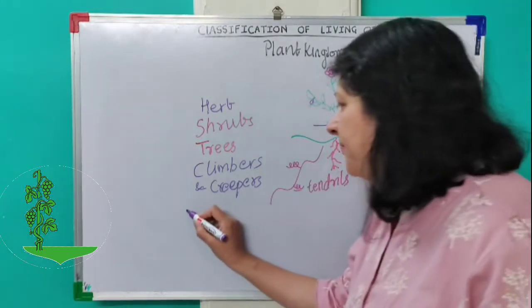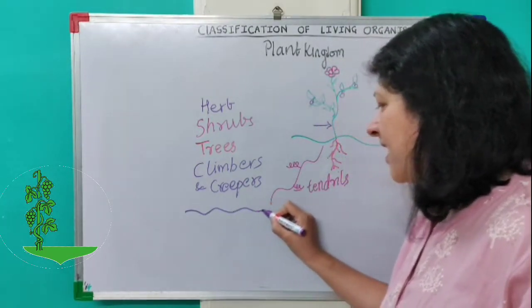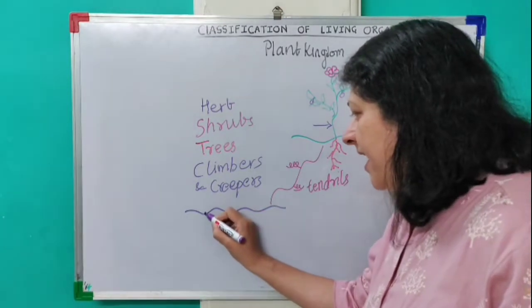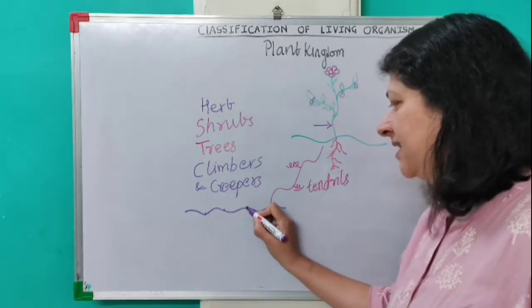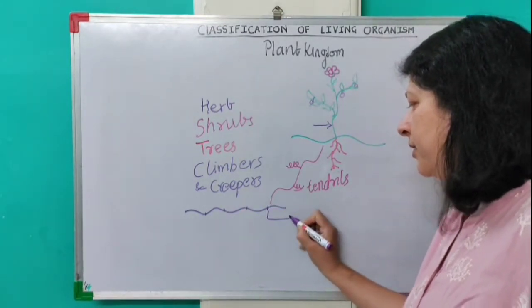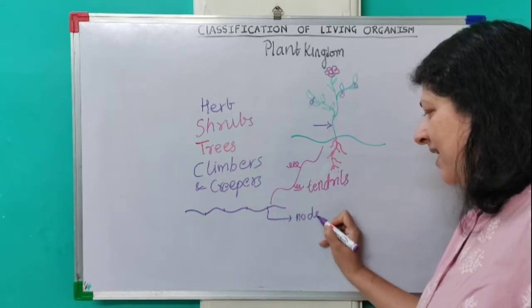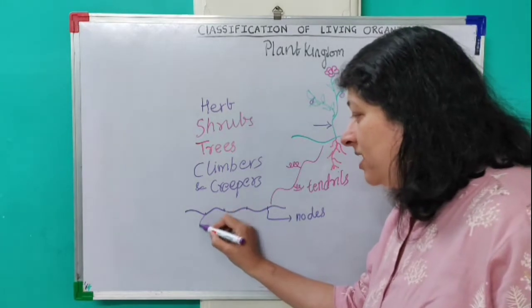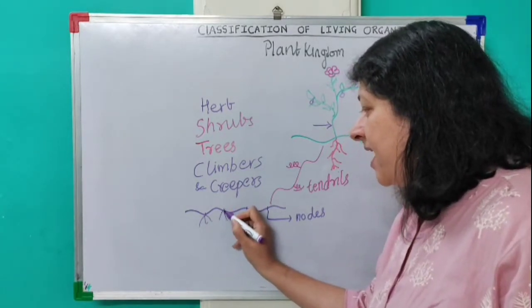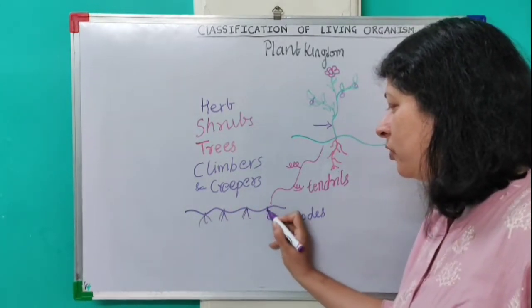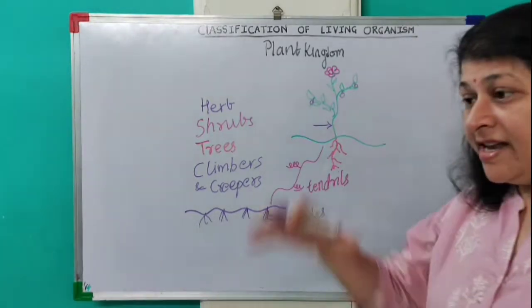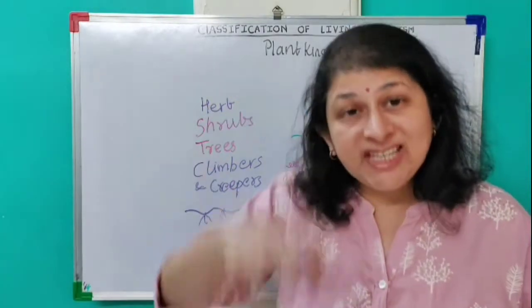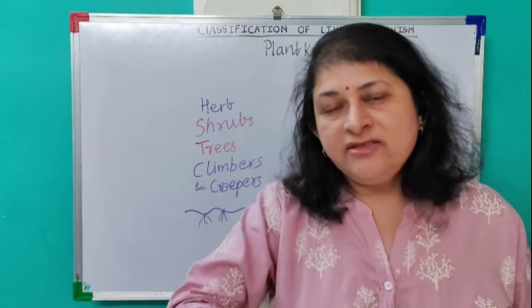What do they have? The creepers have a stem, and at distances we call it nodes. On these nodes they have fibrous roots which fix them on the ground.